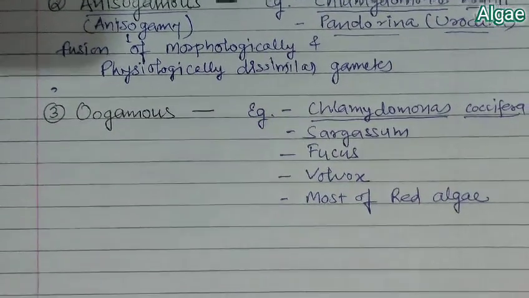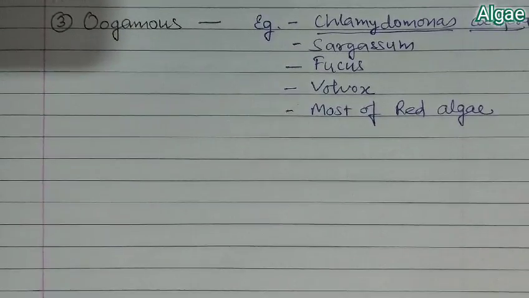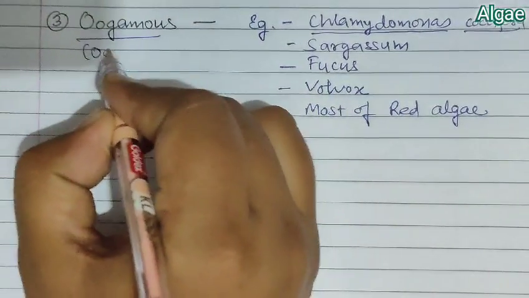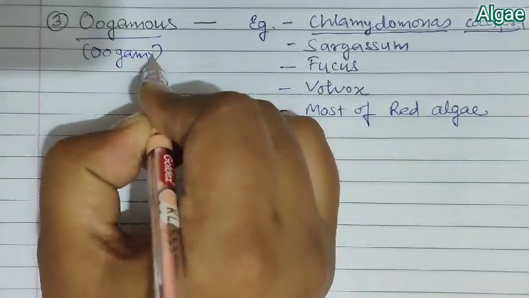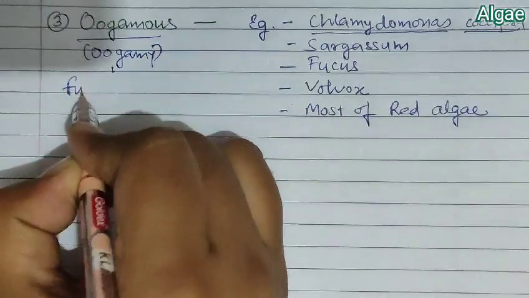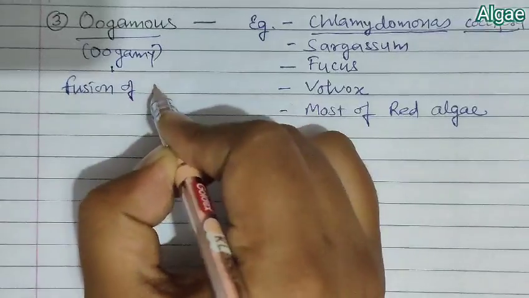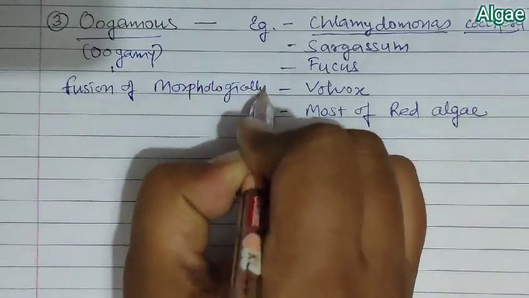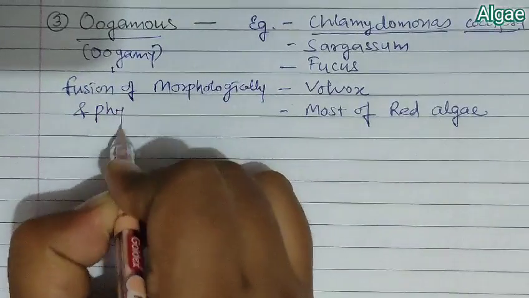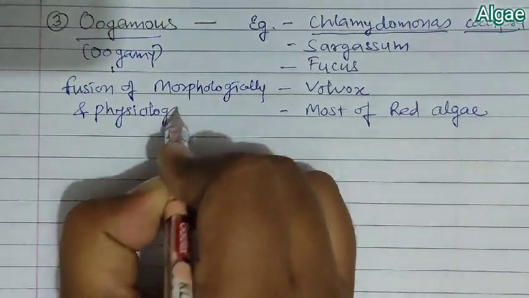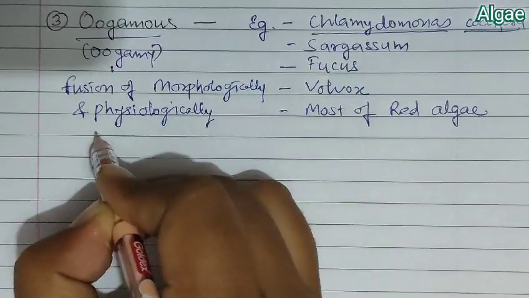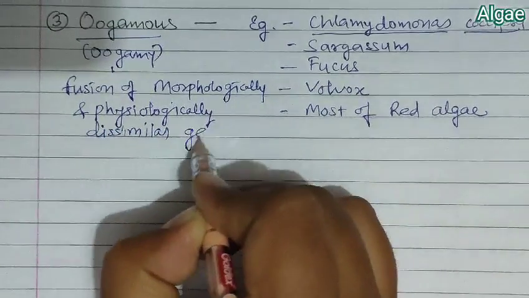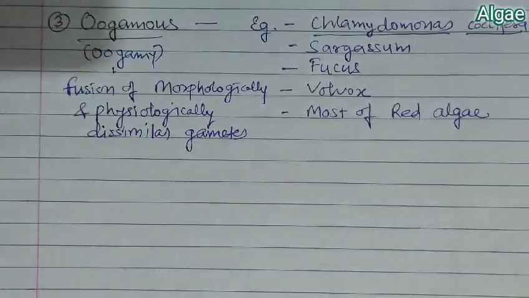Next, we find another type known as oogamy or oogamous. Oogamy is again defined as fusion of morphologically and physiologically dissimilar gametes.